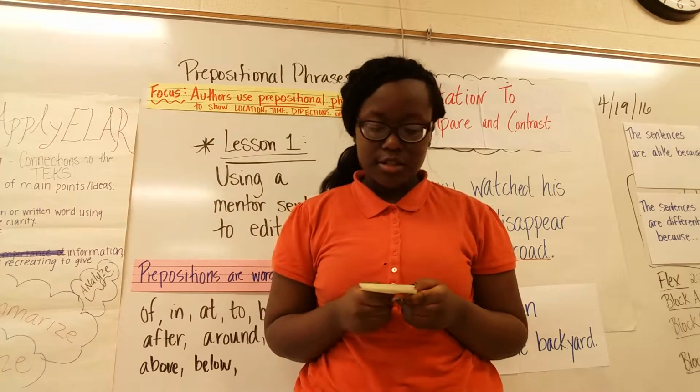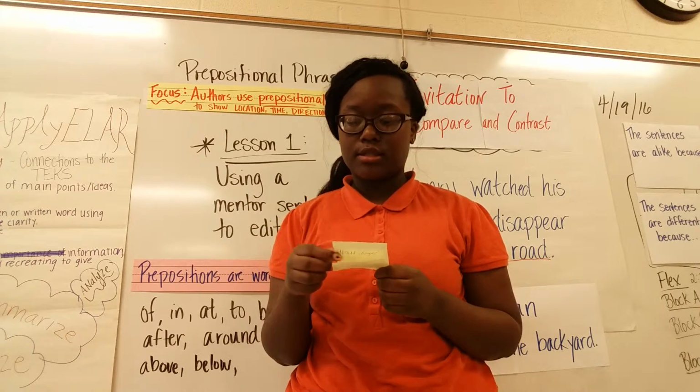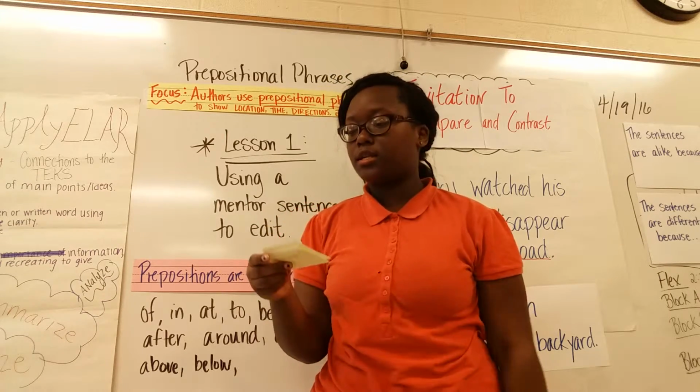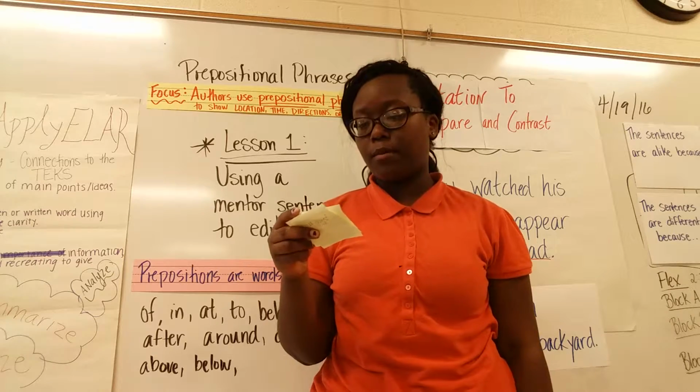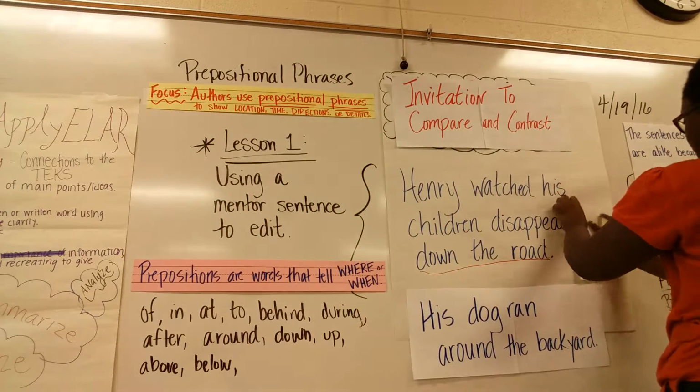The sentences are different because the first sentence talks about the children and the second sentence talks about dogs. The sentences are alike because they both talk about location of a place. Thank you. Good observation.